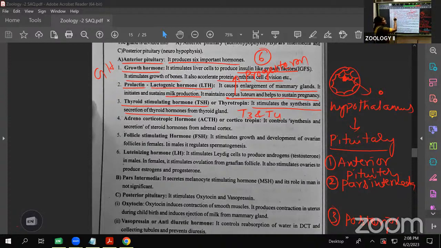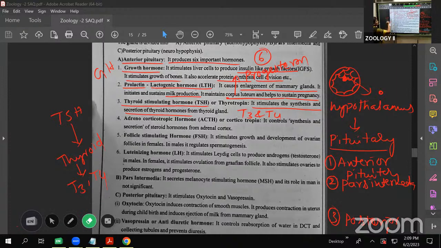These hormones are secreted by the thyroid gland, mainly with the effect on the thyroid. For example, the TSH hormone secreted by the pituitary goes through the circulation and enters into the thyroid gland. The thyroid gland gets stimulated, and it releases the thyroid hormones, T3 and T4. This is the function of the thyroid stimulating hormone.